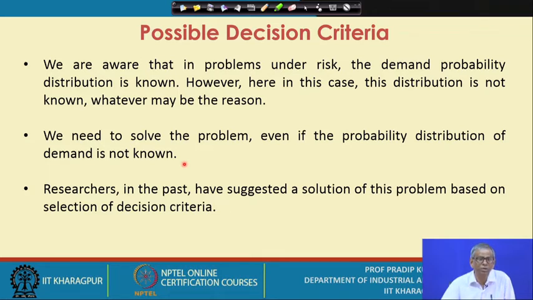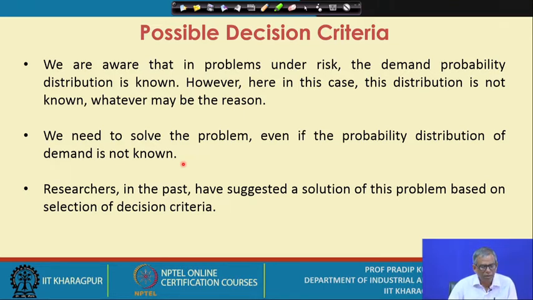You cannot say that as the demand distribution is not known, there can be no inventory control system for the given item. That is why you have to think of appropriate ways and means to solve the problem, which means you need to determine the order quantity.